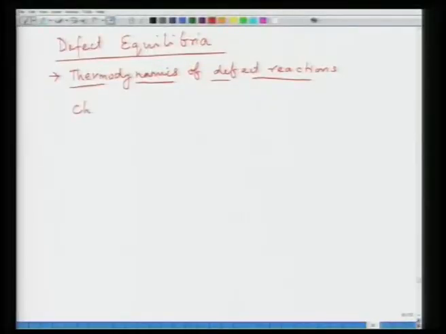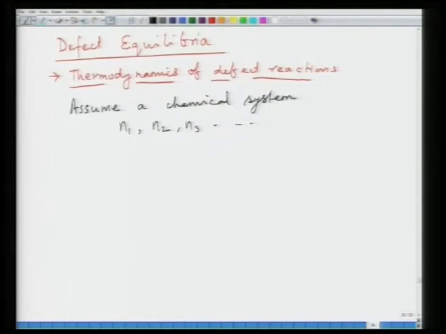So, we will start, for example, with a chemical system. Assume a chemical system consisting of N1, N2, N3 to Ni moles of species 1, 2, 3 to i.